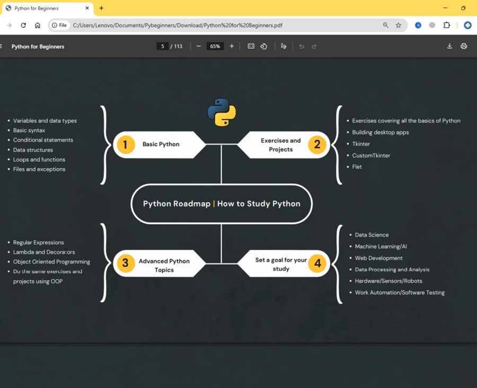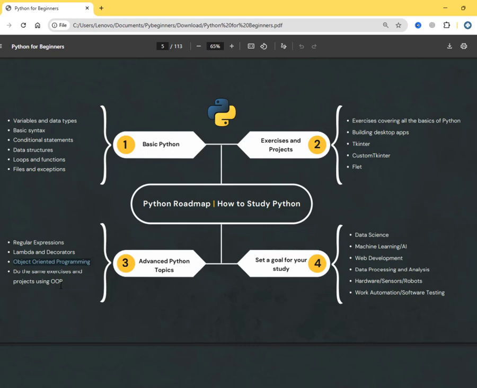For example, we have regular expressions, lambda and decorators, object-oriented programming, and other things. Here the only thing that you really must start is object-oriented programming. This one is really important for you to understand how it works, and you really must study it if you want to dominate the Python programming language, because even most frameworks in Python require you to do things using object-oriented programming. That's why it's very important to understand it. But when it comes to regular expressions, lambda and decorators, you don't need to worry too much. Those are things which I like to say are optional. If you want to make use of them, make use of them. If you don't want to, just skip them.